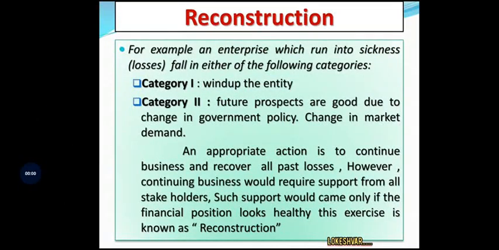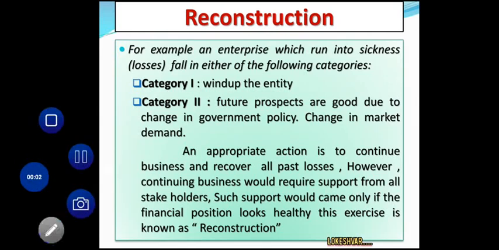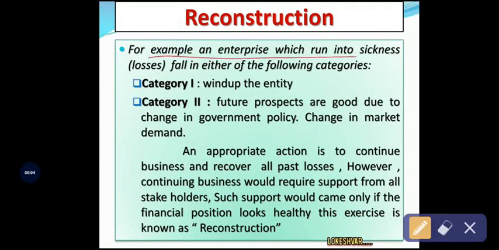Next concept is reconstruction. See, for example, if a business organization runs into sickness or falls under losses, then this situation can be classified into two categories. The first category, the company is in the position of winding up its business operation, that is category 1, wind up the entity.